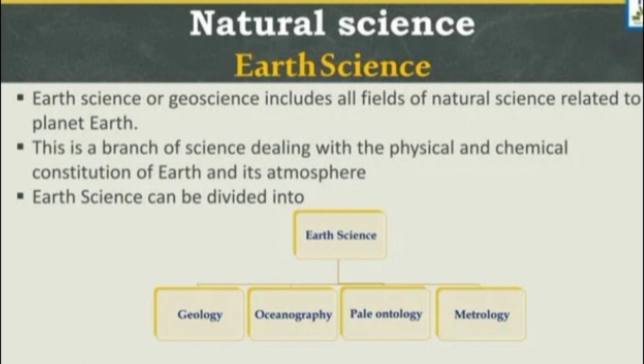So we go now to natural science. Under natural science, we have earth science, or geoscience, which includes all fields of natural science related to the planet Earth. This is a branch of science dealing with the physical and chemical constitution of Earth and its atmosphere. Earth science can be divided into geology, oceanography, paleontology, and meteorology.